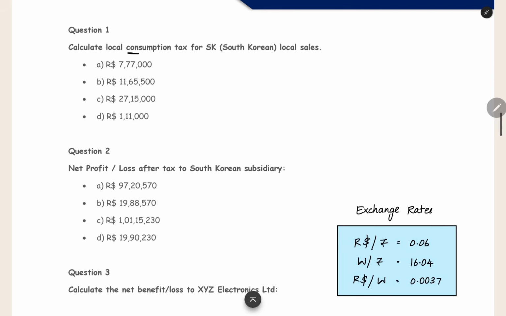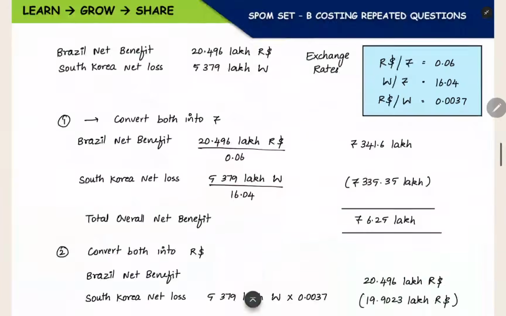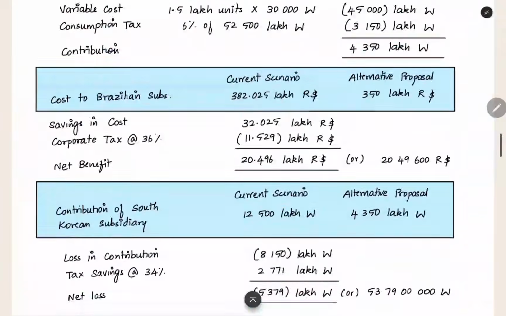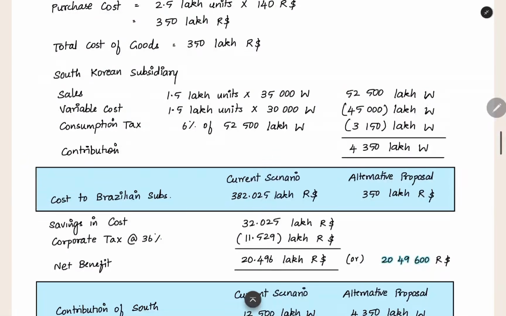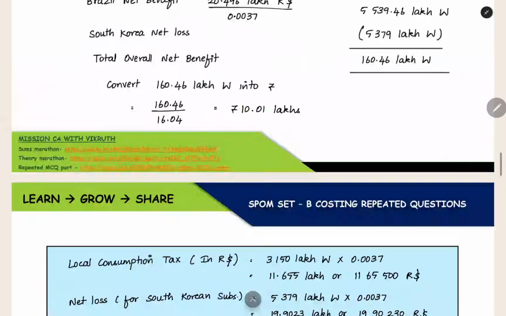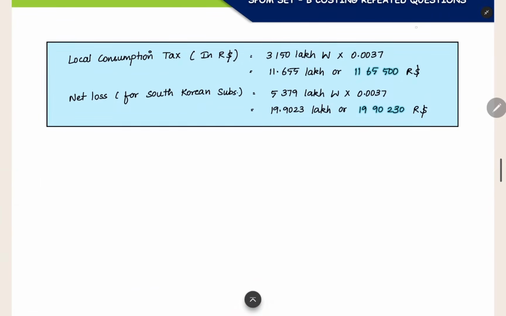Now the first two questions we can see. What is the local consumption tax for South Korea local sales? We found out the consumption tax amount, right? That they are asking, but they are asking that in R dollar. We are getting the local consumption tax in won. We have to convert it into R dollar and then check the answer. The local consumption tax is 3150 lakh won. So we took 3150 lakh won, and then we are multiplying with the exchange rate. The same thing, you are converting won into R dollar.